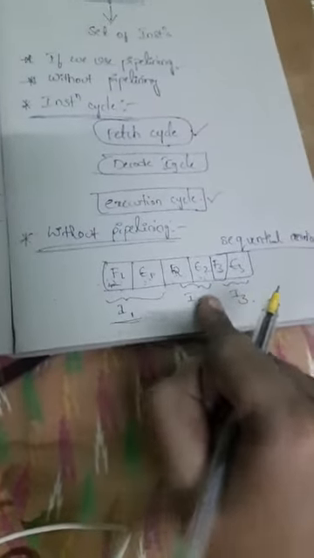Okay, so what concept are we talking about here? Without pipelining, the computer executes the first instruction, then it goes to the next instruction. The second instruction's fetching and execution are completed, then it goes to the third instruction, with fetching and execution. Why do we call this sequential execution? First instruction 1, then instruction 2, and next instruction I3.